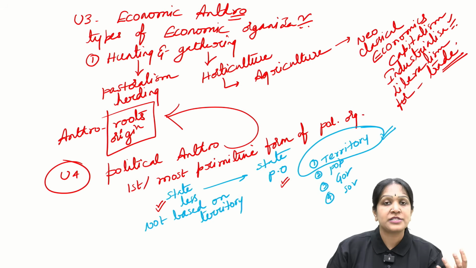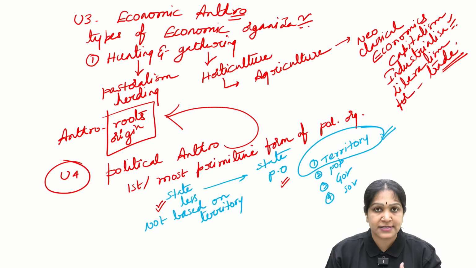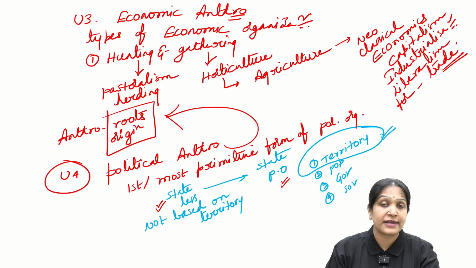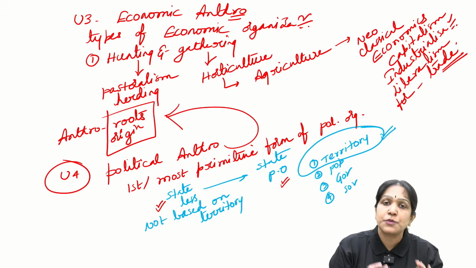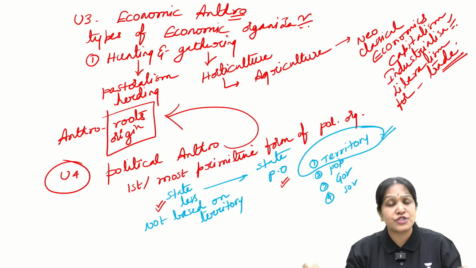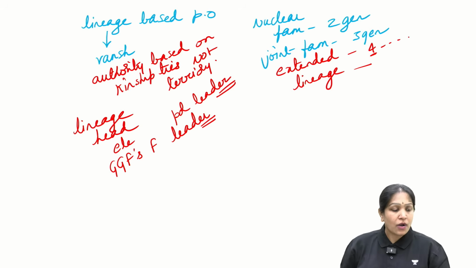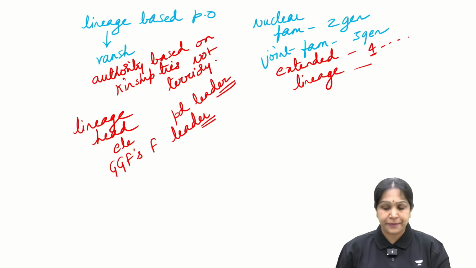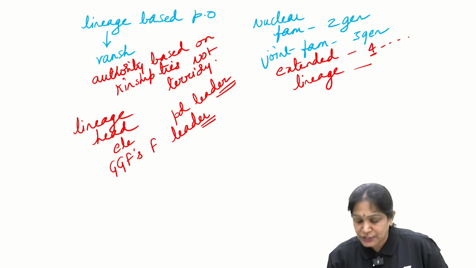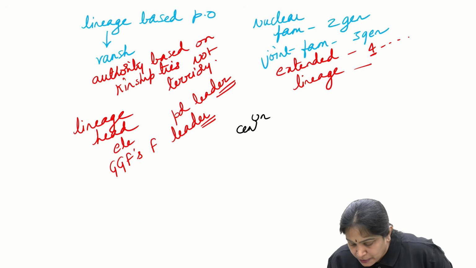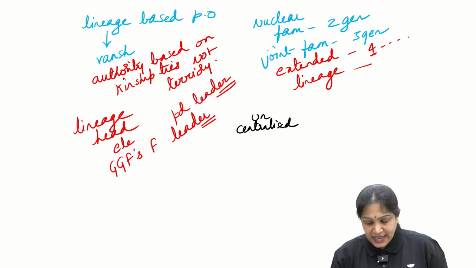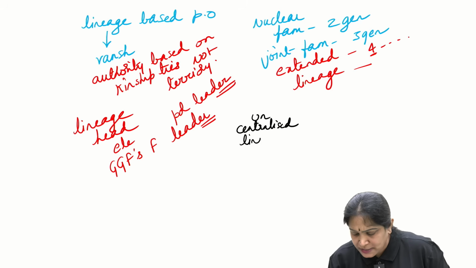So anthropology will not deal with current politics, but it will study the origin of political organization, how it started, what the first political organization was, and how it gradually evolved. And we can also classify this in one more way. For example, the most primitive political organization is uncentralized political organization. Example, lineage based.